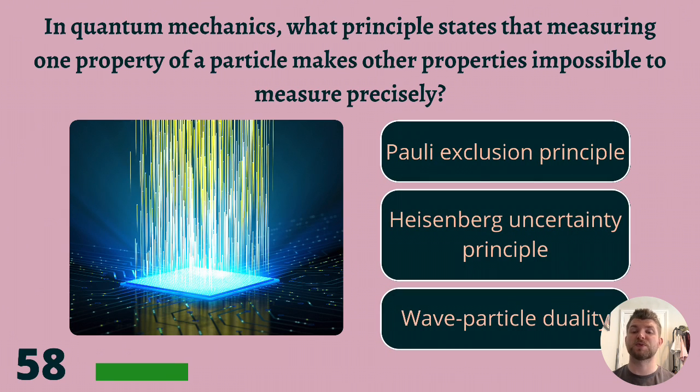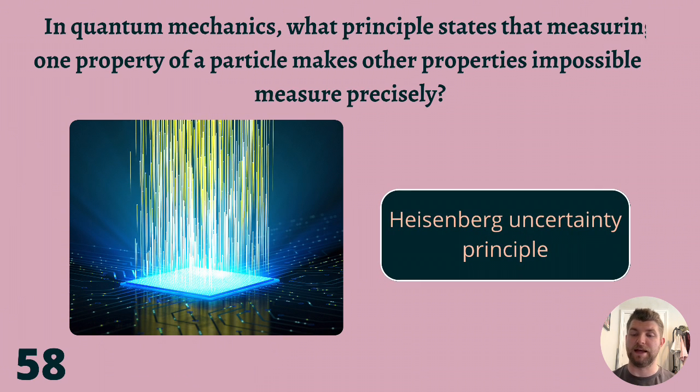In quantum mechanics, what principle states that measuring one property of a particle makes other properties impossible to measure precisely? Pauli exclusion principle, Heisenberg uncertainty principle, or wave-particle duality? And the answer is Heisenberg uncertainty principle.